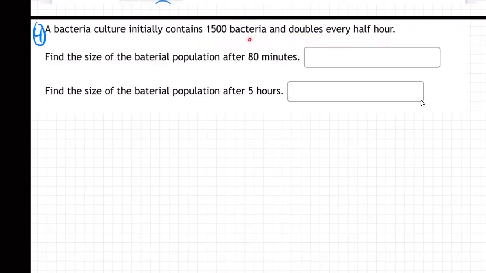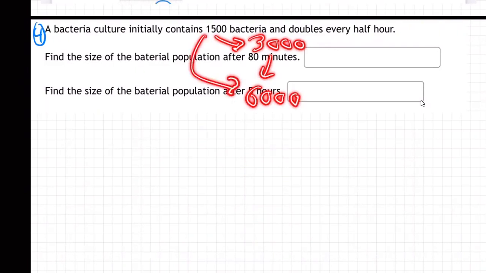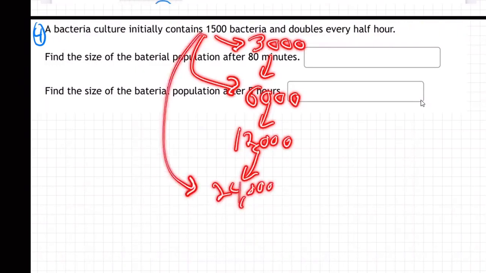So half an hour later, there's 3,000, double. That's 30 minutes later. And then half an hour later, there's 6,000. This has been 1 hour total now. Half an hour later, there's 12,000. Half an hour later, there's 24,000. This is 2 hours later now. You see, you feeling the explosion? Keep going, double that, 48,000,